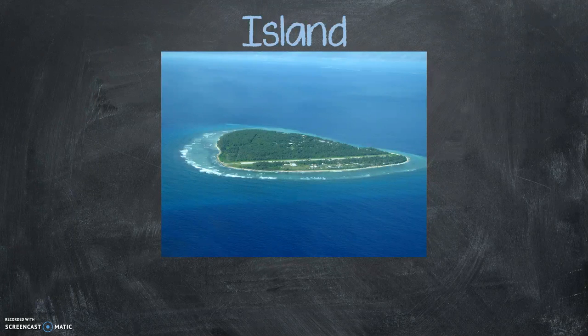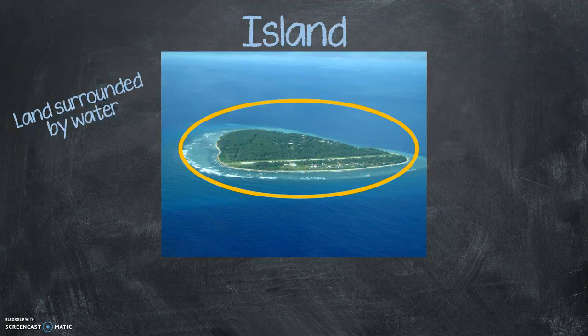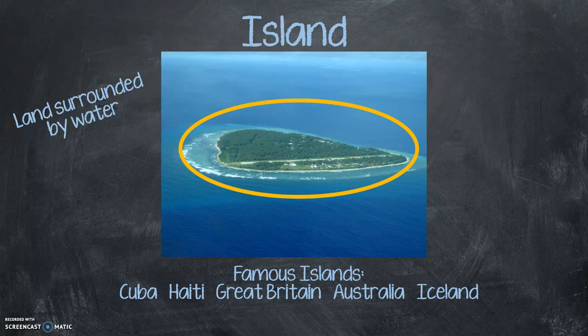Next up is island. You guys know what an island is. You know you want to go there. Land surrounded by water, right? So one island is one piece of land surrounded by water. Some famous islands are going to be Cuba and Haiti in the Caribbean, Great Britain. You have Australia, and while we typically think of islands as these tropical places with like palm trees and that kind of stuff, you've also got other kinds of islands in places like Iceland, right? So that's going to be super far north in the northern hemisphere. So pretty chilly, not a place with a sandy beach, but an island nonetheless because it is a piece of land surrounded by water.